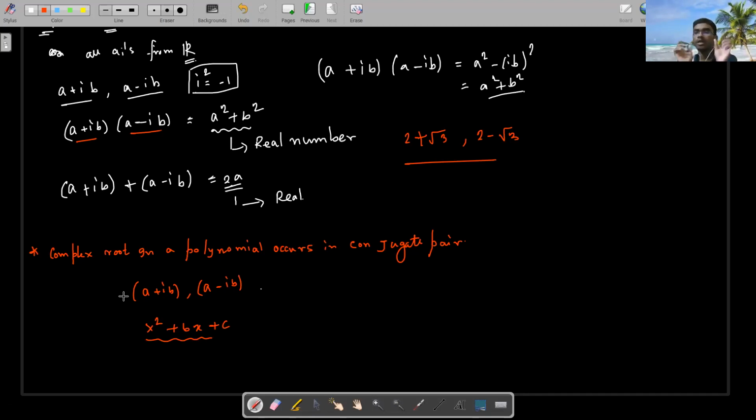What I am doing is taking two conjugate roots and making a particular polynomial. For example, I take the root a plus ib, and the other, a minus ib, and I am making a quadratic polynomial. Now look at the factorization that we previously made. Suppose it is x minus alpha 1, x minus alpha 2, and so on up to x minus alpha n. I am not taking the powers because the powers are not important at all. Suppose this is the factorization of a polynomial.